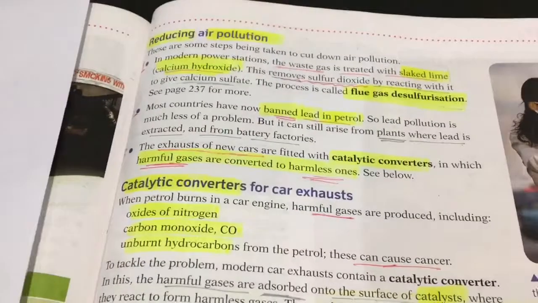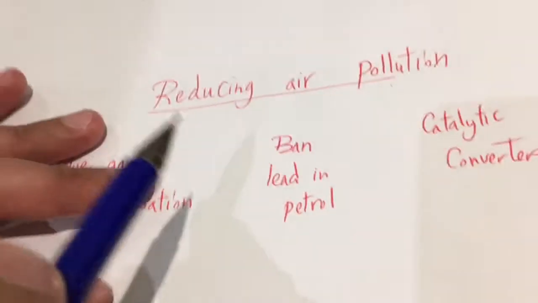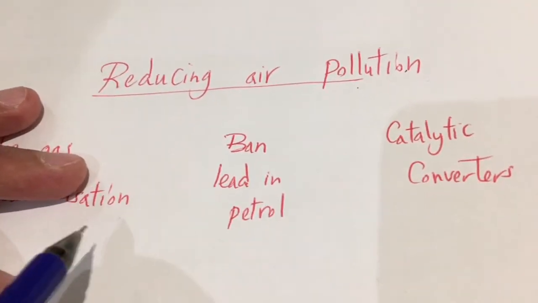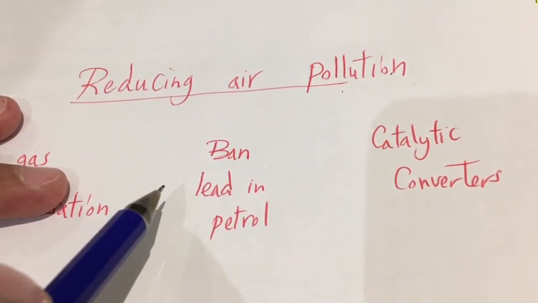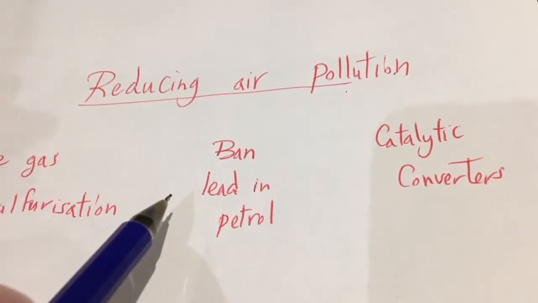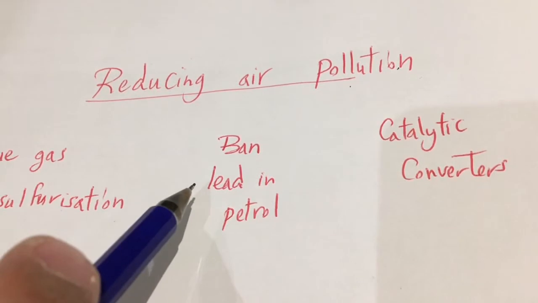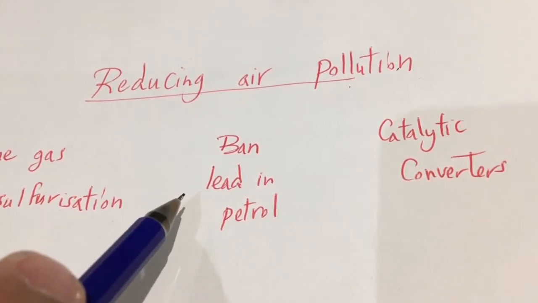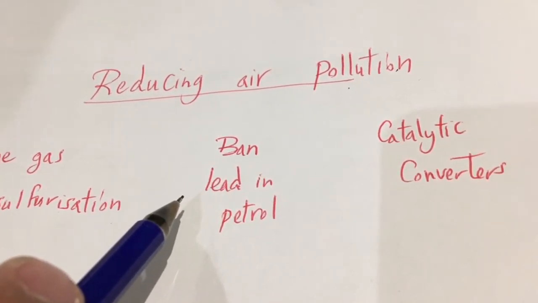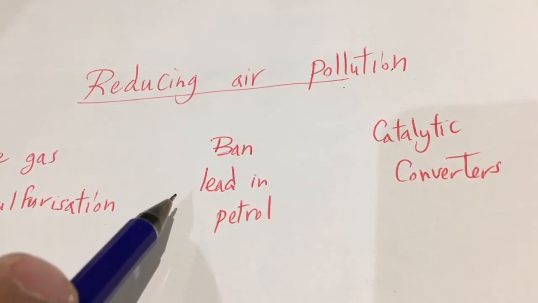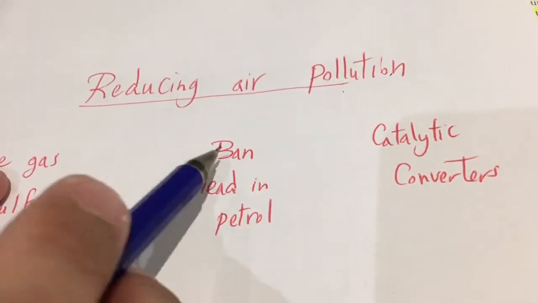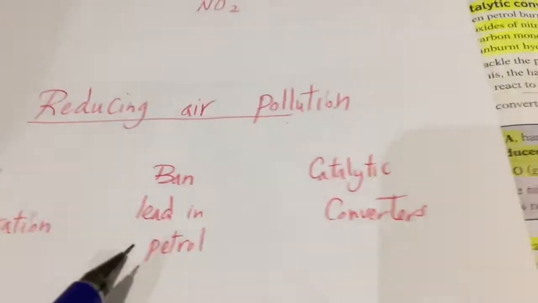Number two, how to reduce air pollution. We can ban lead in petrol. As I told you, lead is very harmful, and it was added in the past to the petrol to improve its performance, but because of its harms, it's banned in many countries. So we should ban using lead in the petrol.